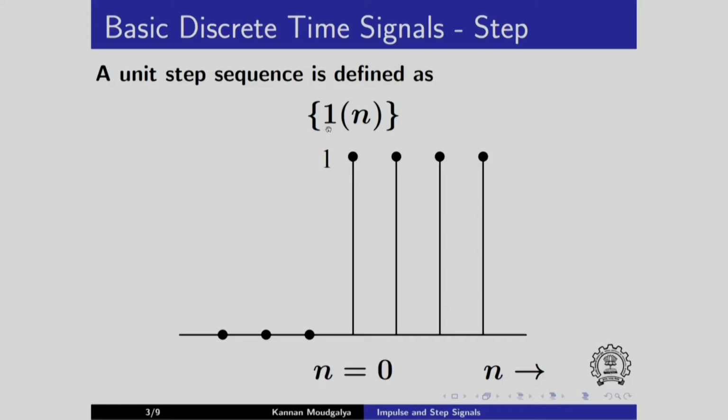In signal processing courses, they use the symbol u here to indicate unit step sequence, but in a control course u is defined as the input, rather u is reserved as an input. So, as a result, we would like to use the symbol 1 here to indicate unit step.